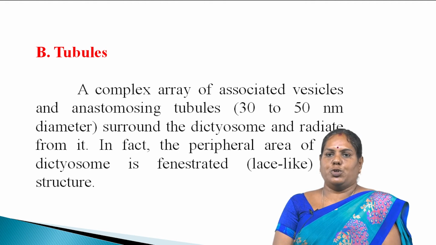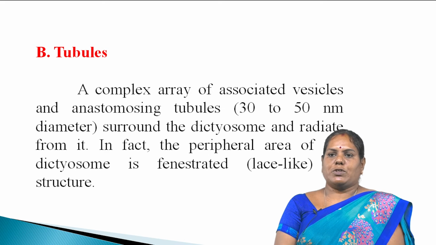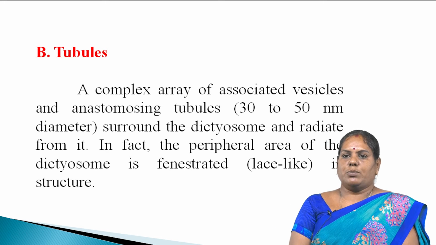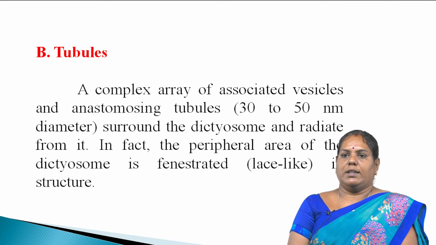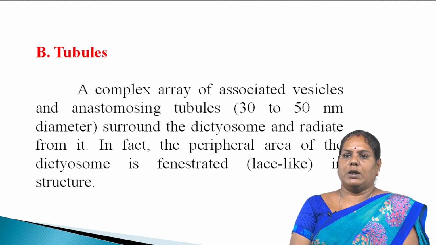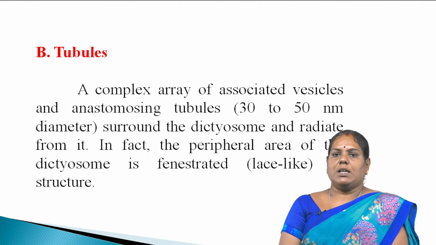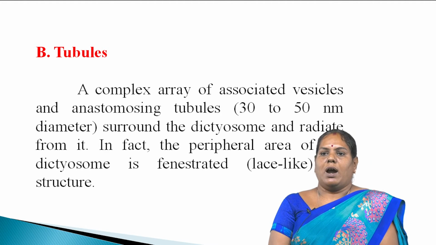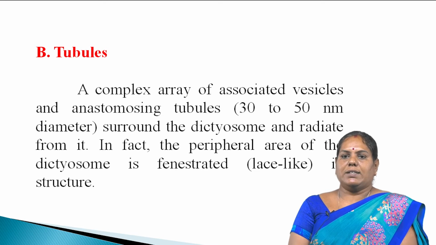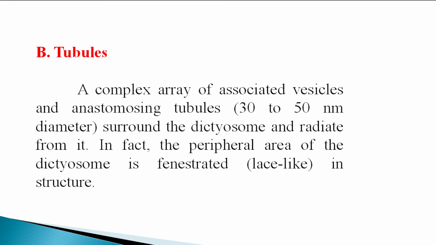Next one is the tubules. A complex array of associated vesicles and anastomosing tubules, about 30 to 50 nanometer in diameter, surround the dictyosome and radiate from it. In fact, the peripheral area of the dictyosome is fenestrated, that is, lace-like in structure.